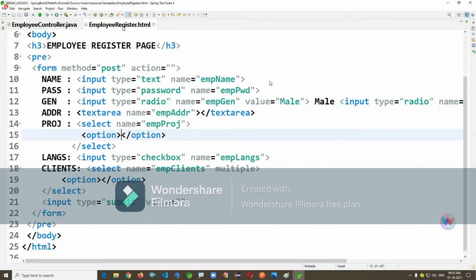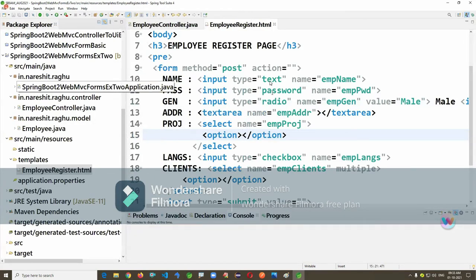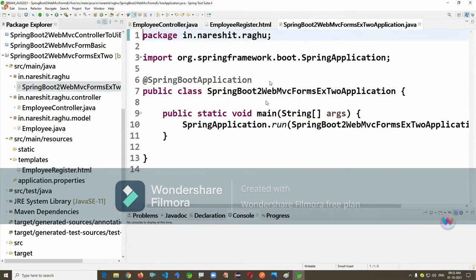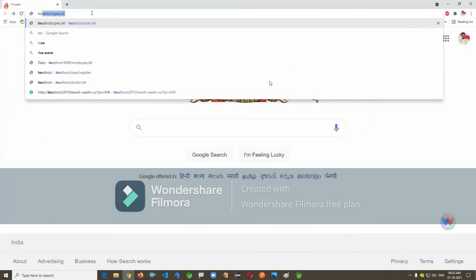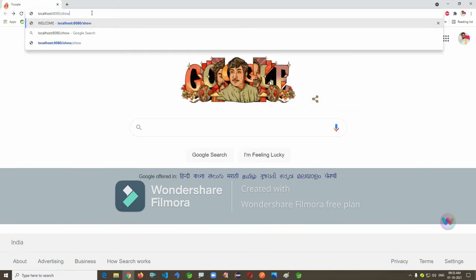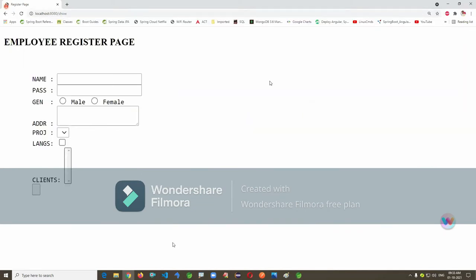Okay, let us run this application up to this and see. Localhost 8080/show. Okay, we'll write some other details, even project languages and all.